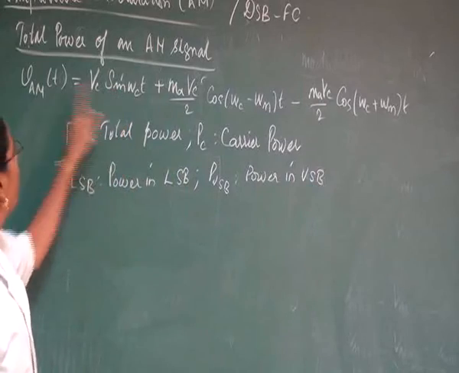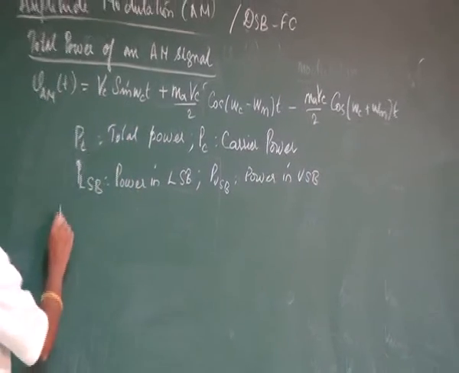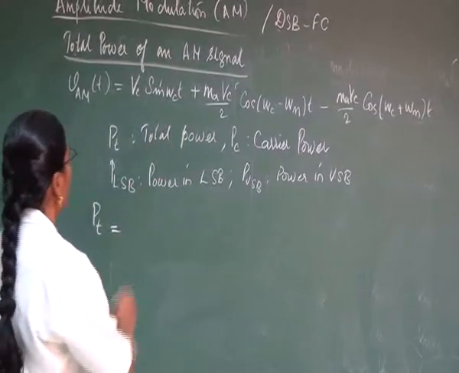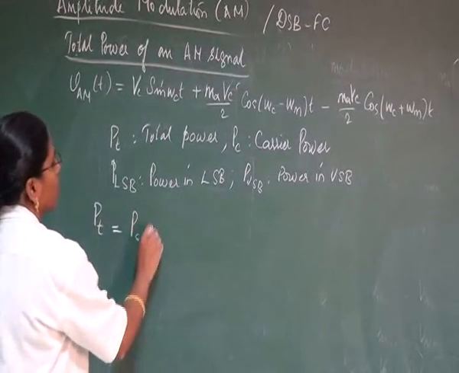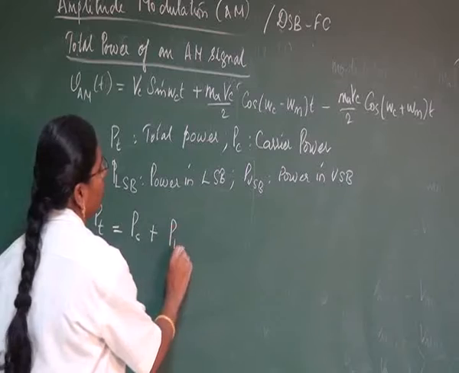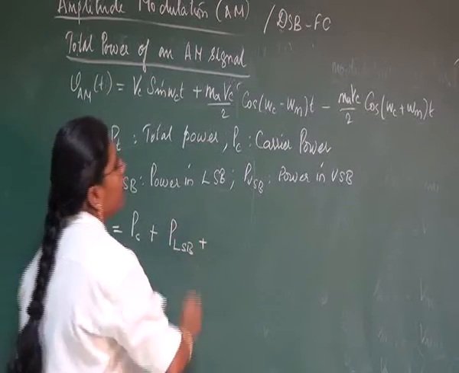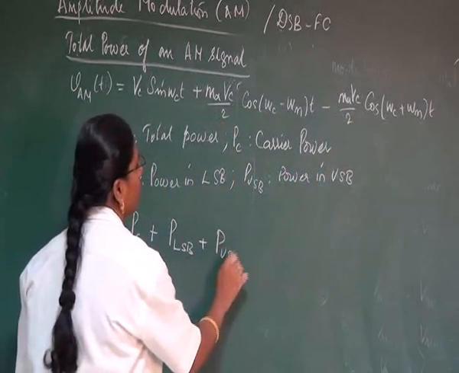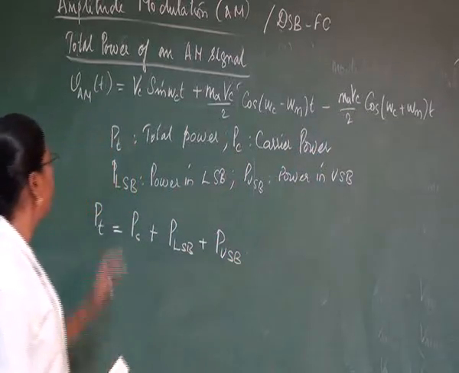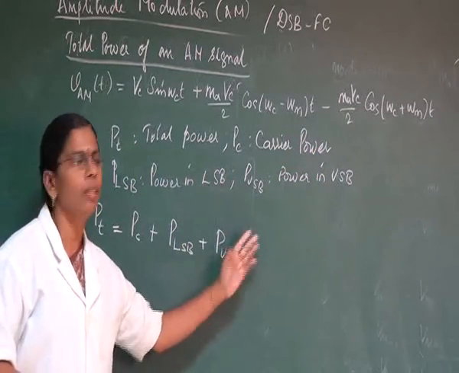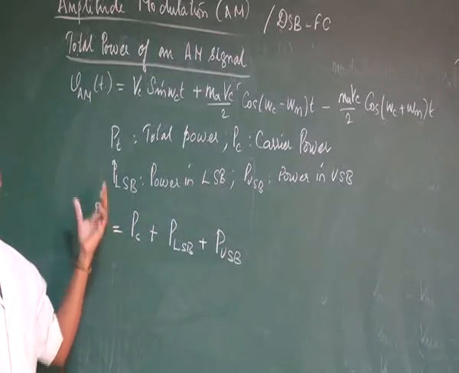Pt will be equal to, number one, our carrier power Pc, plus the power in the lower sideband, plus the power in the upper sideband. So totally we are going to calculate the power in carrier, power in lower sideband, and power in upper sideband, which will give us the total power.